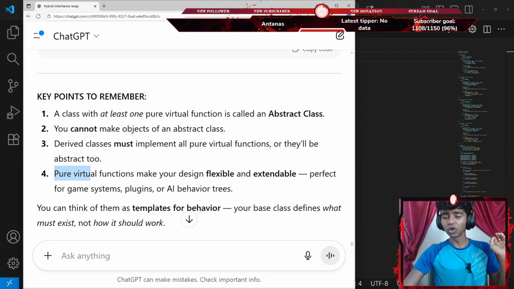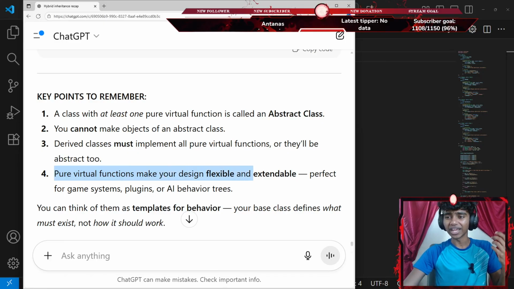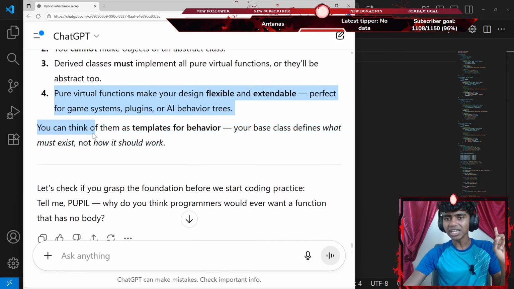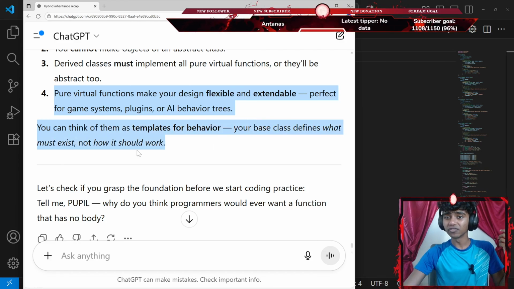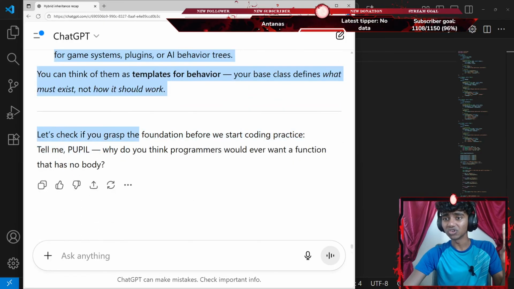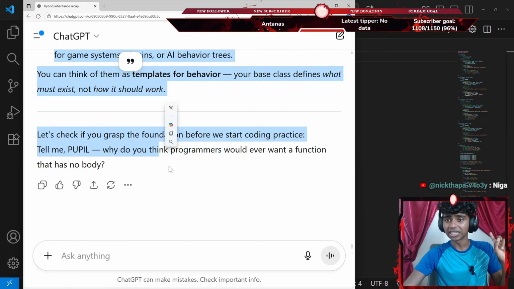Okay, that said, pure virtual functions make your design flexible and extendable, perfect for game systems, plugins, or AI behavior trees. Oh, honestly, I think I know what that means. You can think of them as templates for behaviors. Your base class defines what must exist, not how it should work. Let's check if you grasp the foundations before we start practicing.